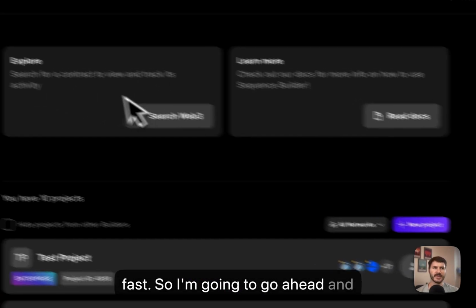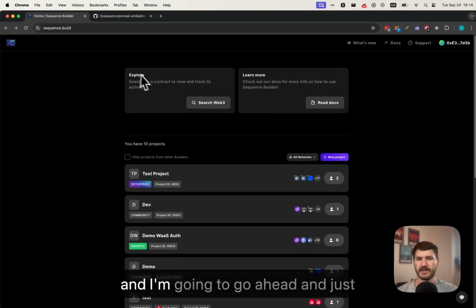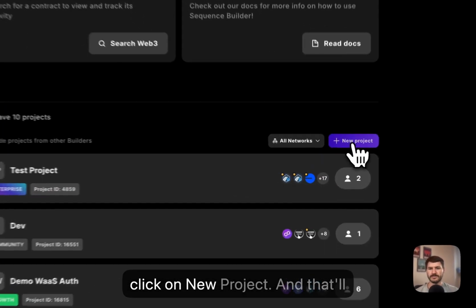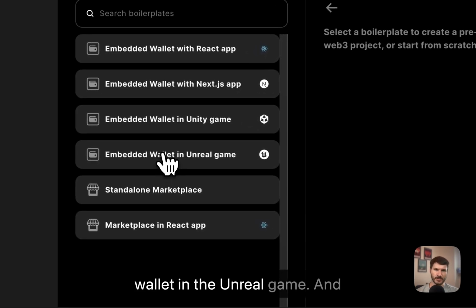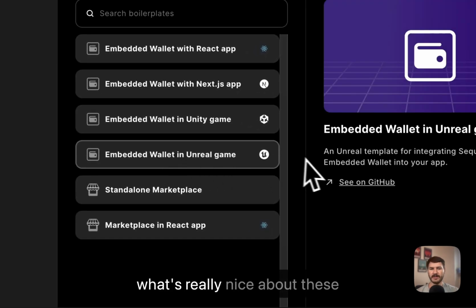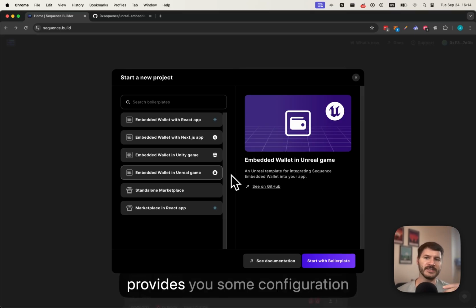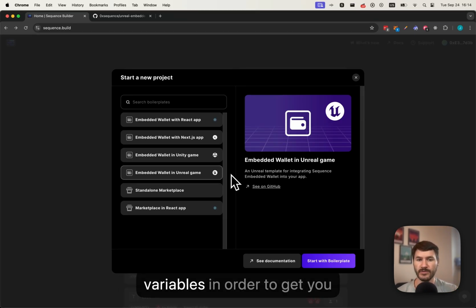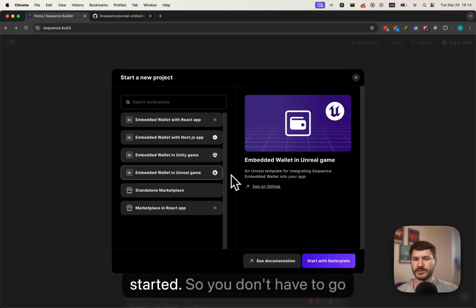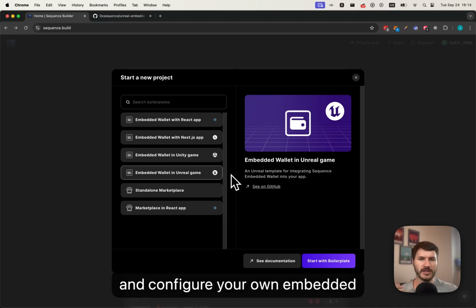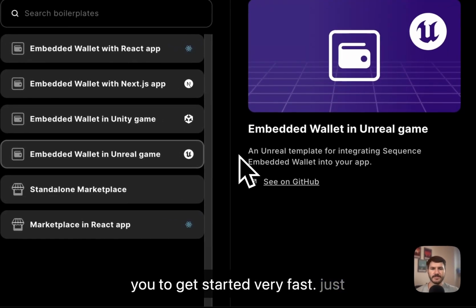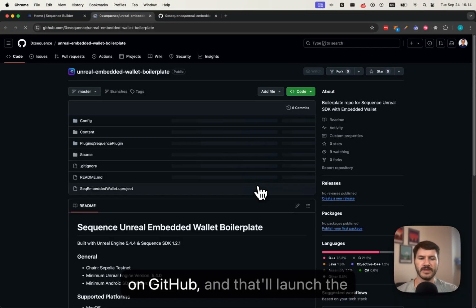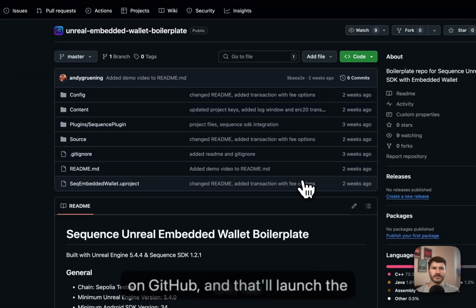So I'm going to go ahead and authenticate into sequence.builds, and I'm going to click on New Project. That'll give me a few different options, and I'll click on the embedded wallet in the Unreal game. What's really nice about these different projects is it already provides you some configuration variables to get you started. So you don't have to configure your own embedded wallet. You can just use the example variables we already have configured for you, and that allows you to get started very fast. Go ahead and click on C on GitHub, and that'll launch the GitHub repository.